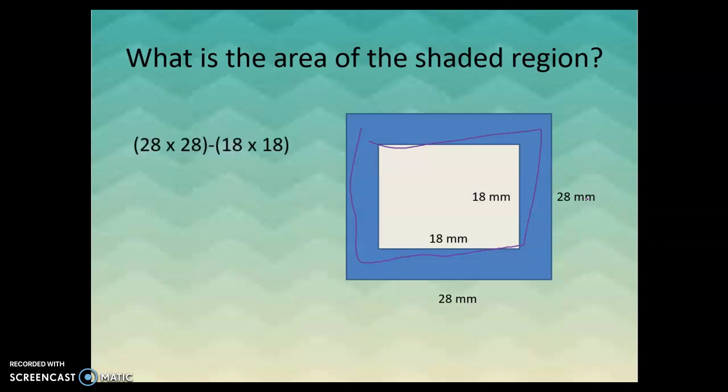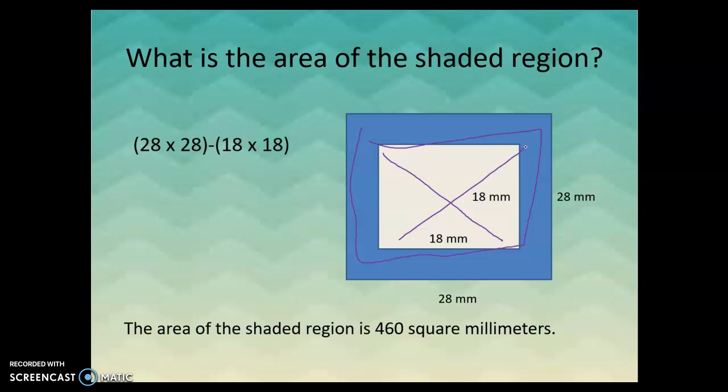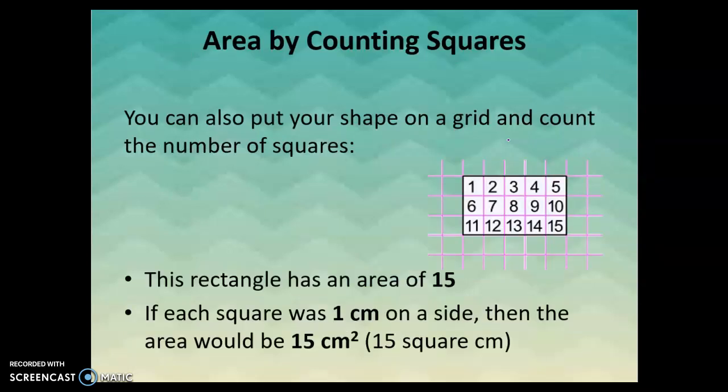So we would take the 28 by 28 area, and then we would subtract, or take away, remove the 18 by 18 area. And we get 460 square millimeters when I do that. So the blue part only is 460 square millimeters once we remove the white. Again, this is useful in a lot of practical applications.